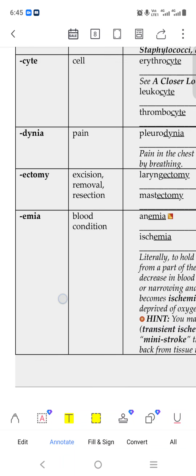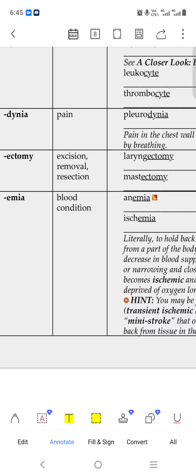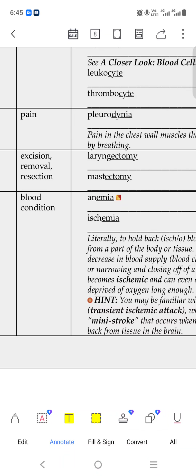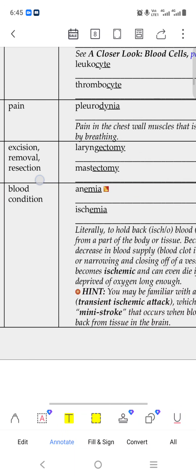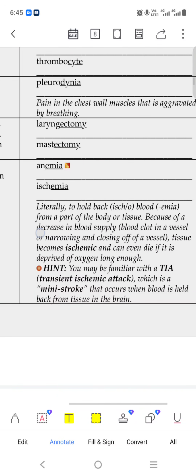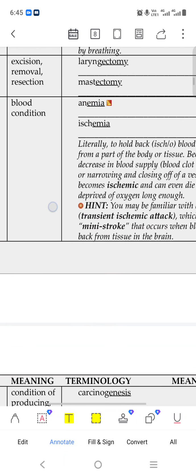Anemia means a blood condition, or a bad condition, we can say. Anemia means without blood condition, and ischemia is also a blood condition. Anemia means some kind of deficiency.